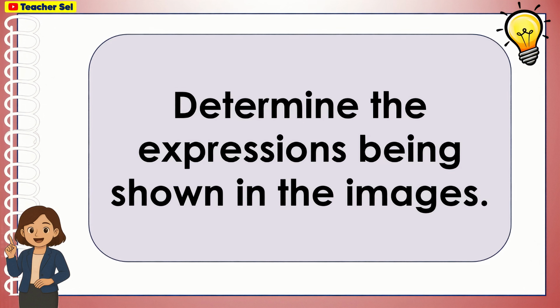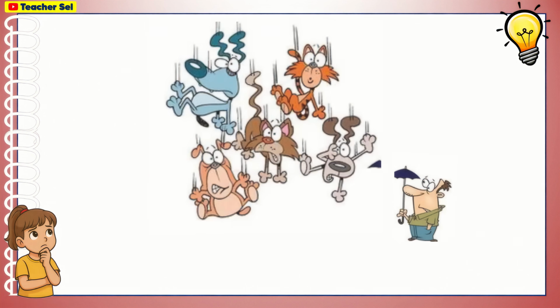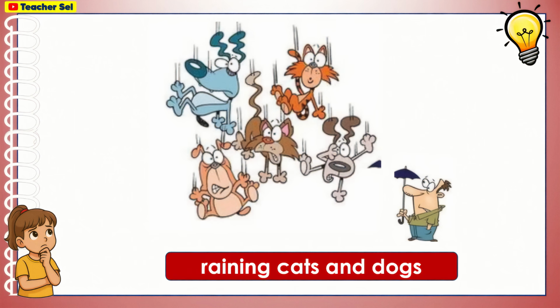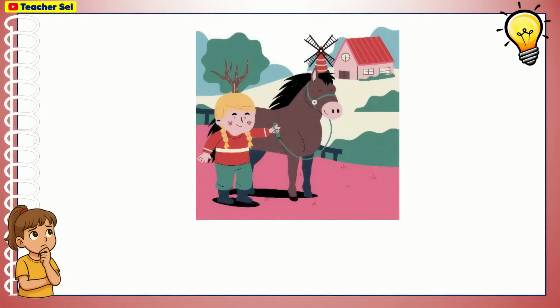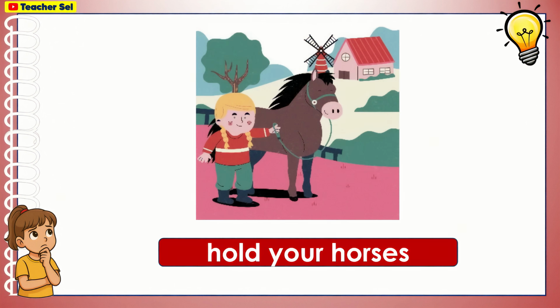Determine the expressions being shown in the images. For the first picture, raining cats and dogs. Next, hold your horses.